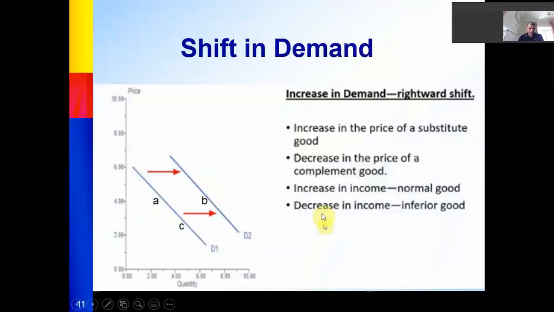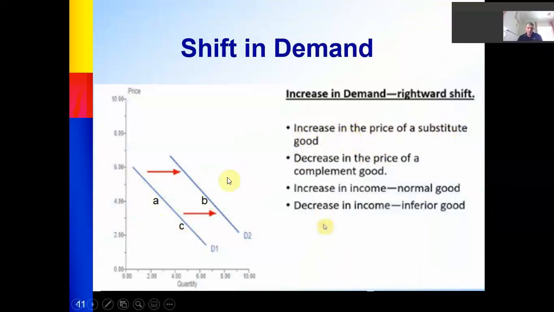As I explained here, if, for example, there's a change in the price of substitution goods, the demand will go either to the right or to the left, depending on the change in the price of the other determinants.